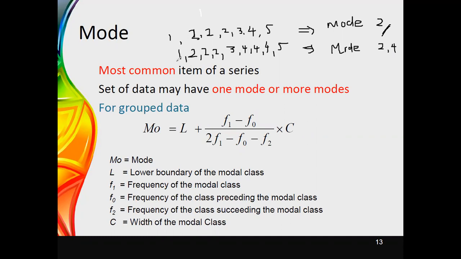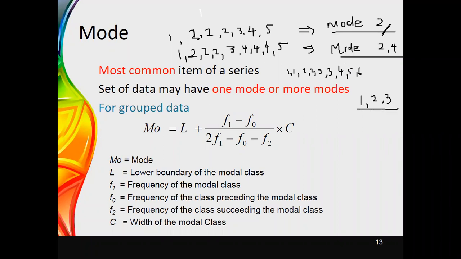And now another case. If you are thinking about this case, now think about 1 1, then 2 and 2, then 3 and 3, 4, 5 and 6. In this case, you can identify the mode as 1 as well as 2 as well as 3. Now you can see that it is more than 2. Therefore, if there are more than 2 modes for a given data set, we can say it is a multimodal data set. Therefore, here unimodal, bimodal, and multimodal.